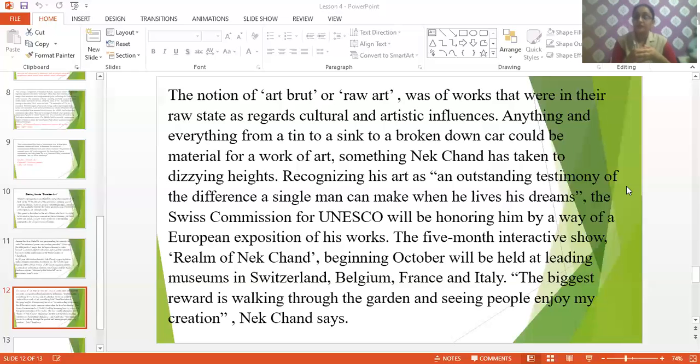Because of the appreciation he got for the sculptures he made from waste material, the UNESCO commission in Switzerland accepted his work of nature as a brilliant work, and they appreciated him by saying that his work was brilliant. It was said in it that